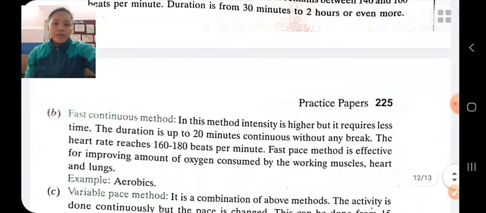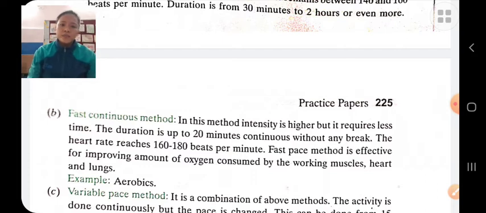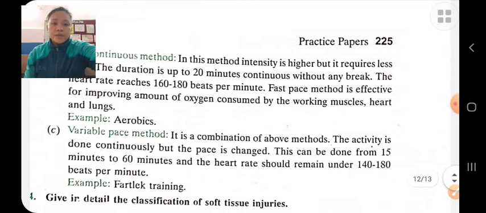Fast continuous training methods. In fast continuous training methods, the intensity is high but it requires less time. The duration is up to 20 minutes continuously without any break. Heart rate is about 160 to 180 beats per minute. Examples, aerobics.